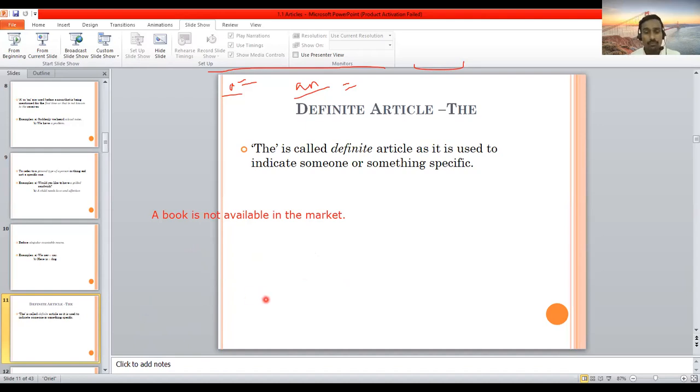But here we are talking about specific water. Which specific water? Water of which river? This particular river. If it is a general use of water, in that case no article is used. For example, "give me water": there is no need for the article, "give me the water" is not required. But here you are talking about the water, and this water is specific.